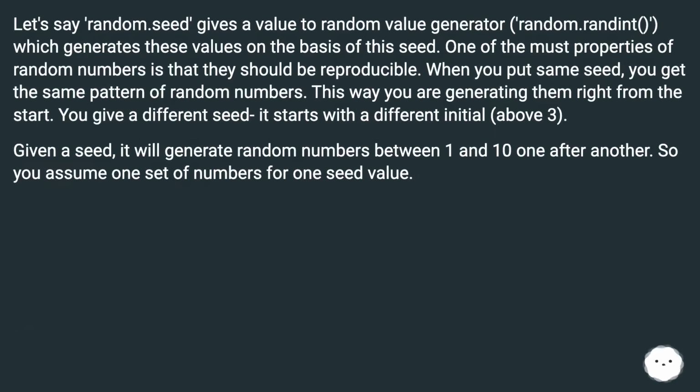Let's say Random.Seed gives a value to the random value generator Random.Random, which generates these values on the basis of this seed. One of the must-have properties of random numbers is that they should be reproducible. When you put in the same seed, you get the same pattern of random numbers. This way you are generating them right from the start. You give a different seed, it starts with a different initial value. Given a seed, it will generate random numbers between 1 and 10 one after another. So you assume one set of numbers for one seed value.